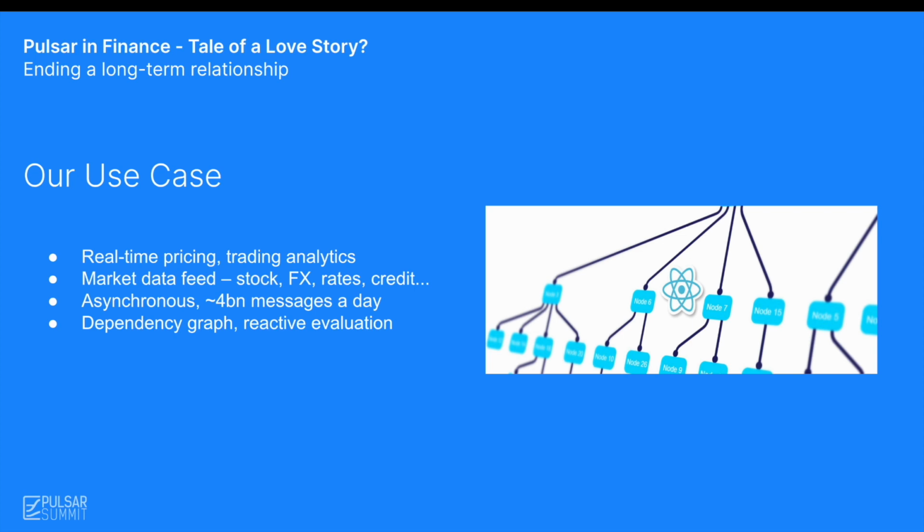The data flowing through is mainly financial data like interest rates, FX, stock prices, credit curves, and such. This graph is implemented as a generic system. It can change dynamically based on the dependencies among the financial products. For example, a certain convertible bond can depend on a stock and some interest rates, and these can be dynamically configured based on the trader requirements or the scenarios we are interested in.